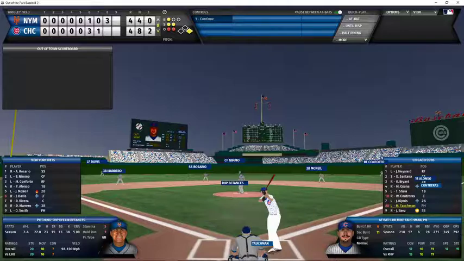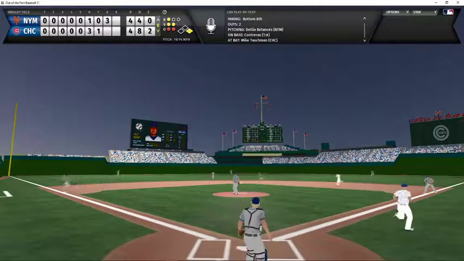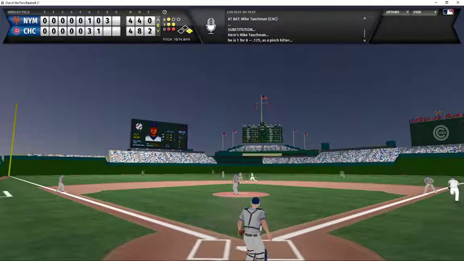Tauschman now batting. He is pinch hitting in this situation from the left side against the righty Betances. 1-2 count with 2 outs. And he hits one hard to center field, but that is not going to be deep enough. On the warning track, the catch is made to end the 8th inning. Well, the Cubs threaten, but they do not score. We go to the top of the 9th inning of a 4-4 tie.